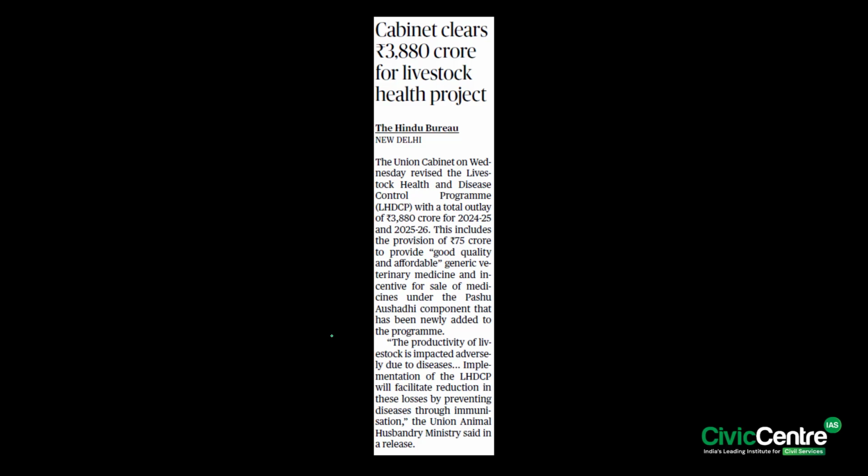Right. Now moving forward to the next article, which says that the Union Cabinet on Wednesday approved the revised Livestock Health and Disease Control Program with a total outlay of 3,880 crore rupees for the years 2024-25 and 2025-26. Know that this includes a provision of 75 crore to provide good quality and affordable generic veterinary medicine and incentive for the sale of medicines under the Pashu Aushadhi component.